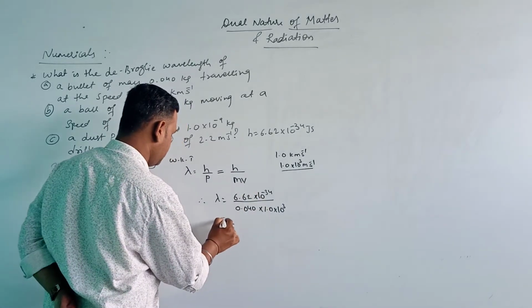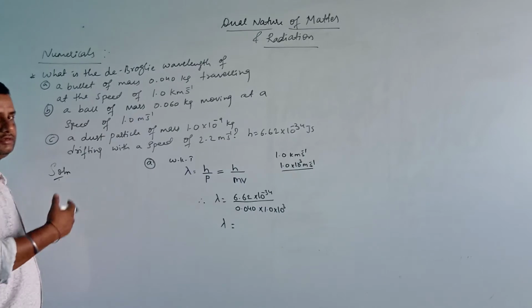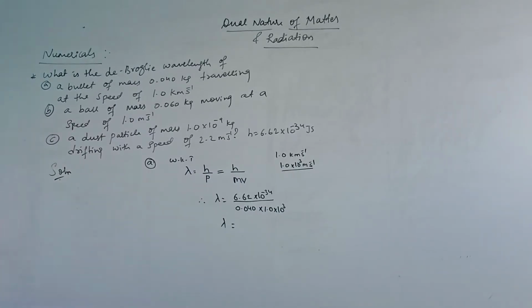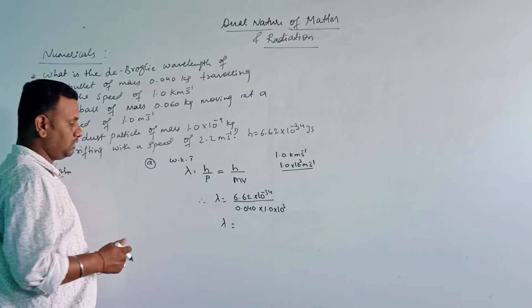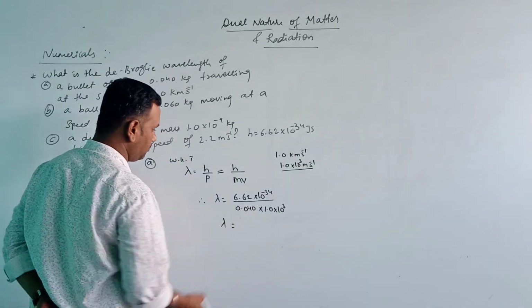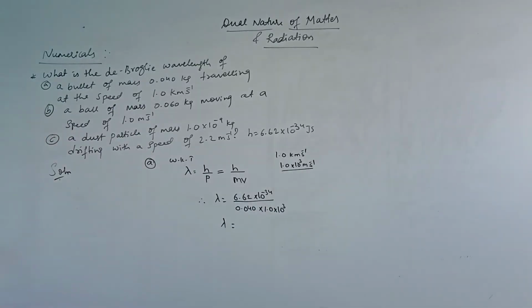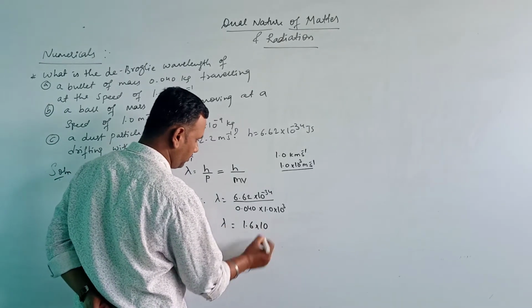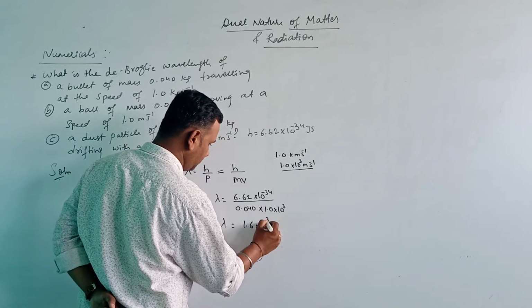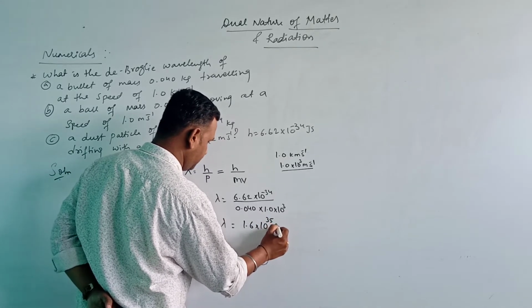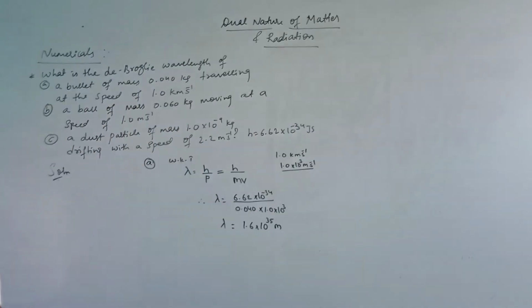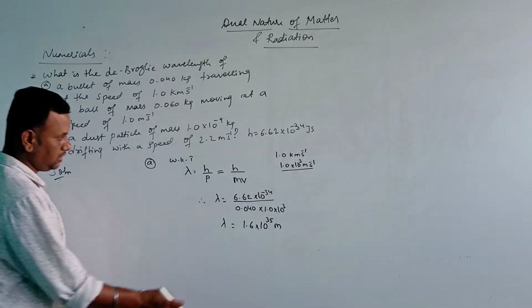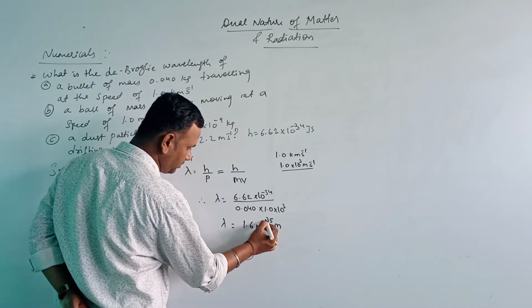After the calculation you get 1.6 into 10 to the power of minus 35 meter, since the power here is 34 it becomes minus 35.